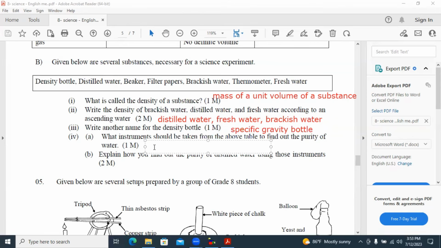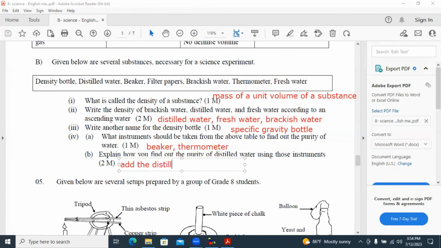Then the things we need to boil the water, we have to write the things we want. We will take a beaker. To put the water, we have to take a beaker, and to measure the temperature value, we have to use a thermometer. Explain how you can find out the purity of distilled water using those instruments. Then you have to write the method briefly.